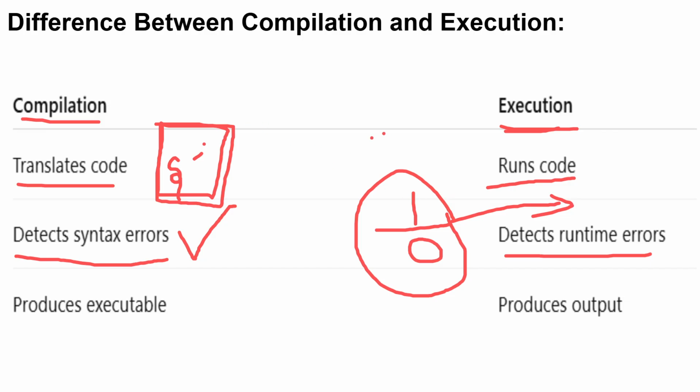After generating the .exe file, if you give input like 1 by 0, it is called a runtime error. Or if you give values which are not suitable for that program, there also we will get runtime errors. Compilation produces the .exe file, but execution gives you the output of our program. Okay, so this is the difference between compilation and execution in the C program.